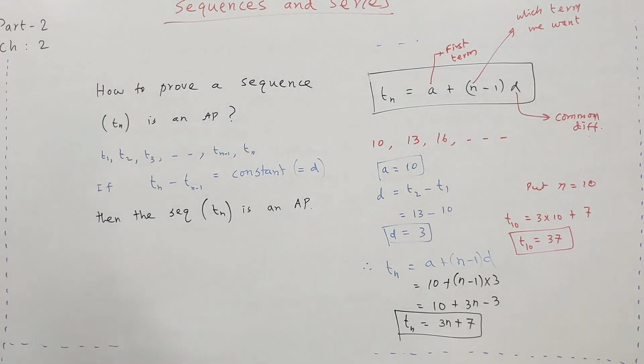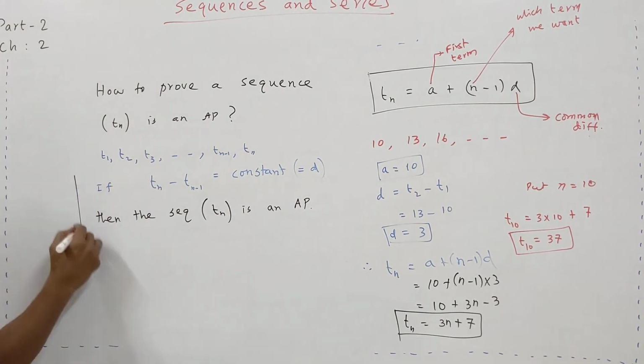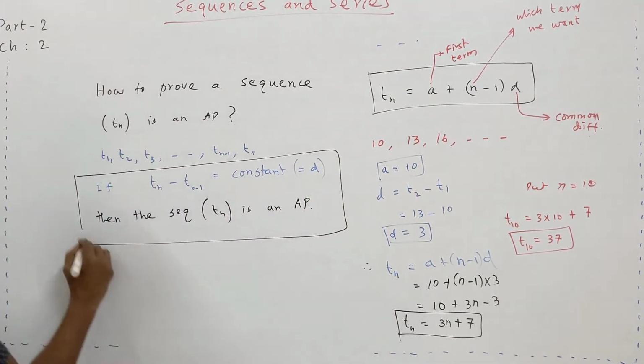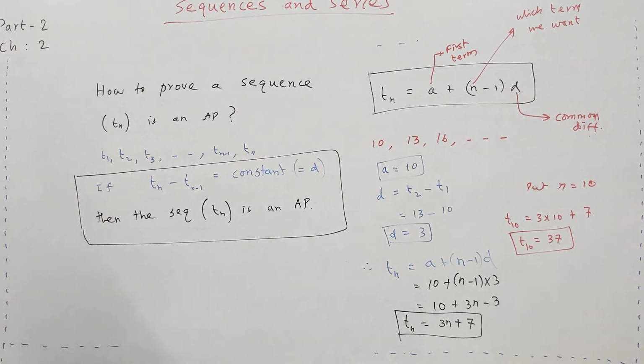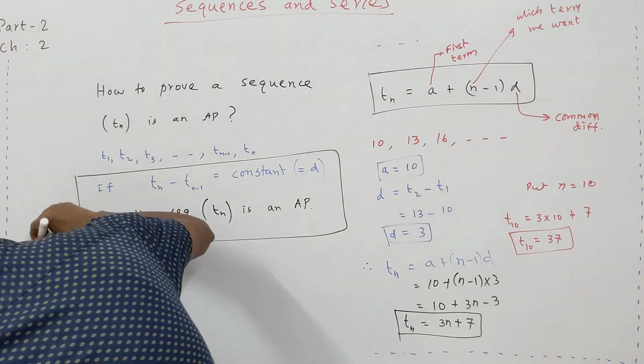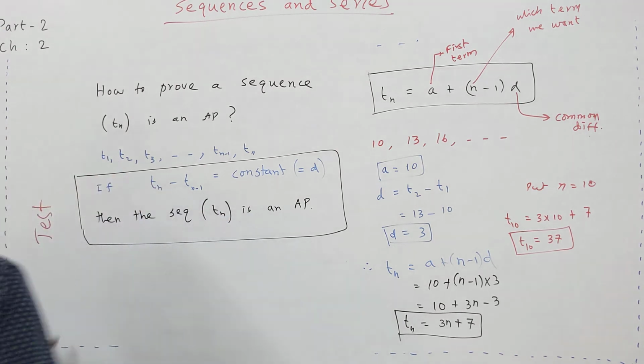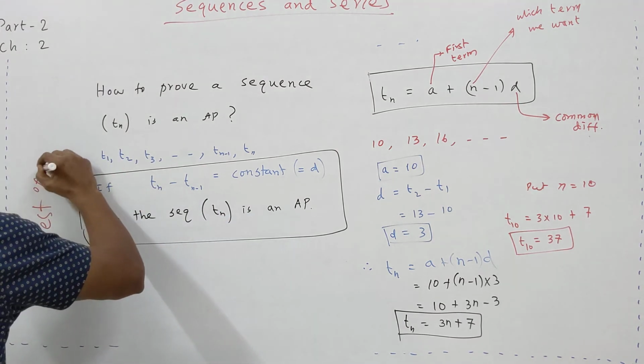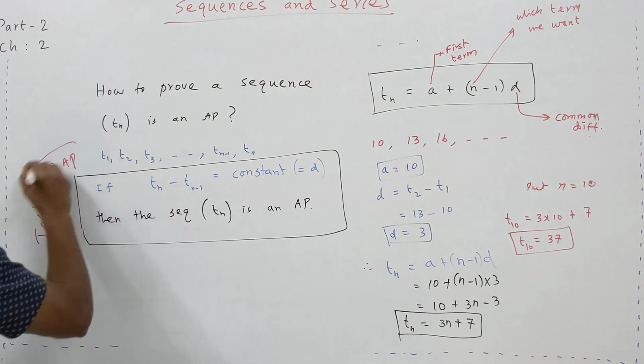AP means arithmetic progression. So this is a very important test. This is the test of an AP.